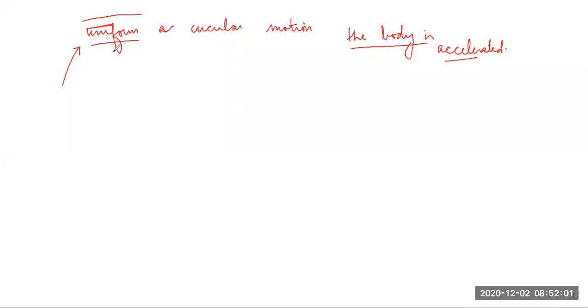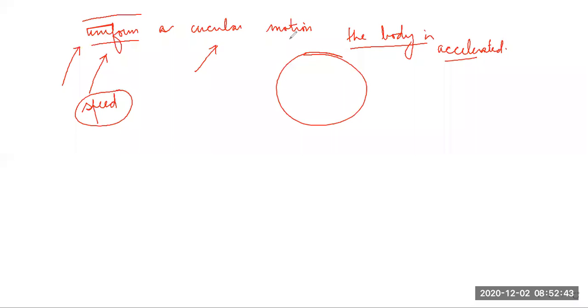Any student? This circular means around a circle, okay. And motion means the body is changing. What is the meaning of uniform? Any student? Constant. What is constant? Which parameter is constant? Anyone? Monrose? Speed. Beautiful. Its speed is constant. Wonderful.